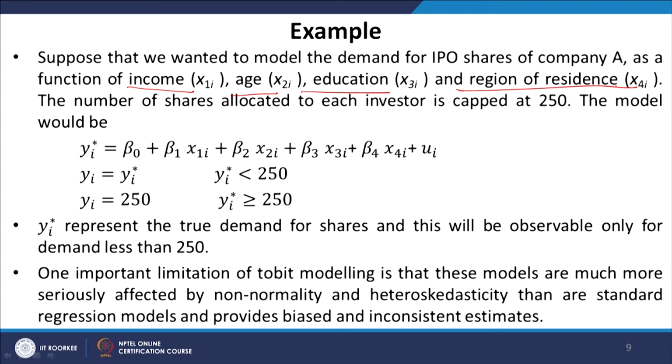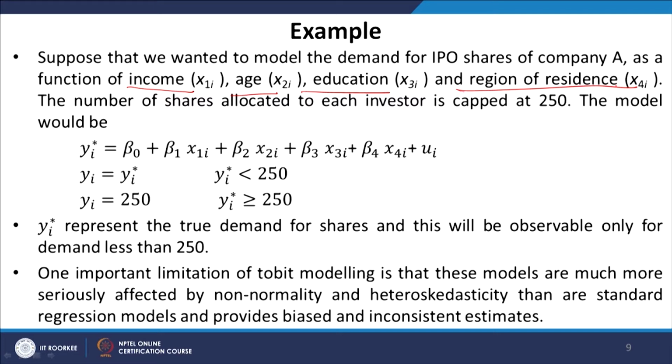Another thing is that the number of shares allocated to each investor is capped at 250. So, investors cannot be allocated shares in excess of 250. Of course, they can place demands in excess of 250. But since they will not be allocated more than 250 shares, we basically censor the data.